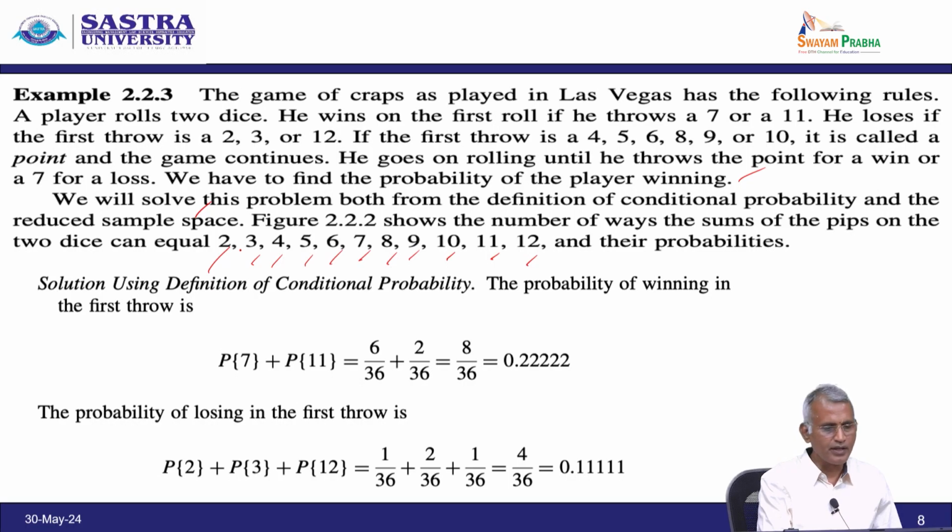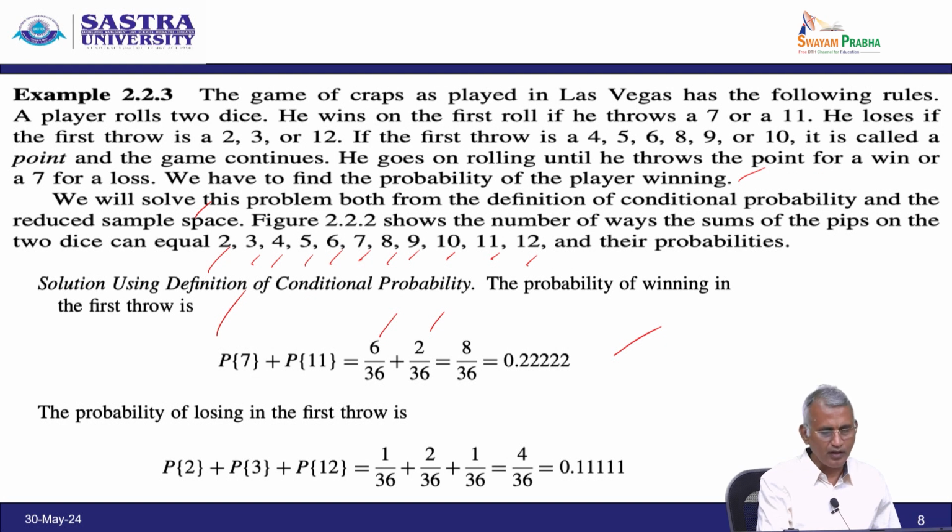So, using the conditional idea, the probability of winning on the first throw is what? Probability of 7 plus probability of 11, then we have 6 by 36 plus 2 by 36. The sample space is 36, then simply add the numerators, 8 by 36, which is 0.2222.